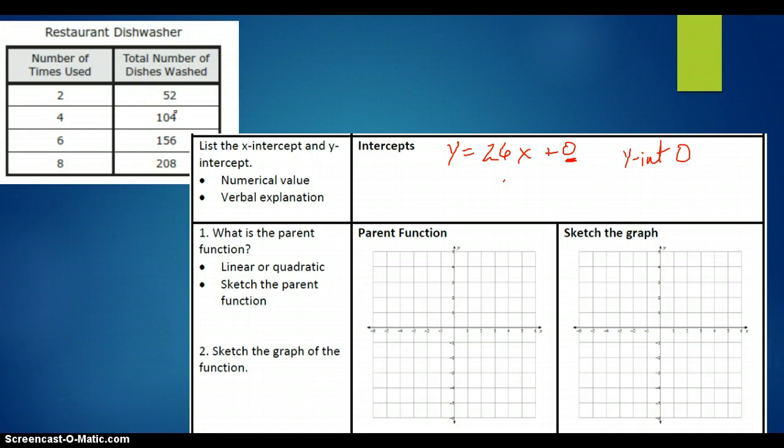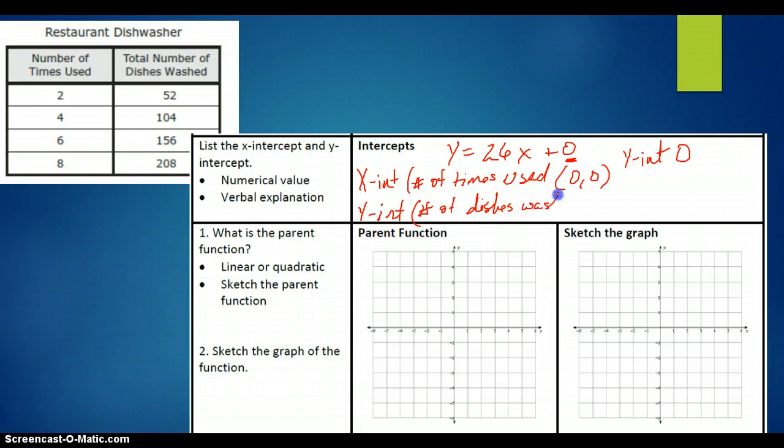So my x-intercept, and remember, x is the number of times used, is at 0, 0, and my y-intercept, number of dishes washed, is also at 0, 0.